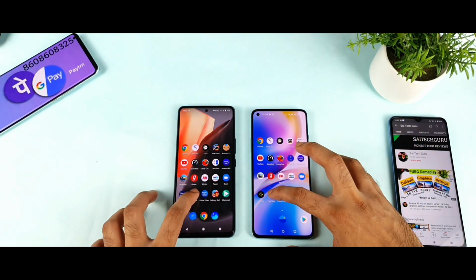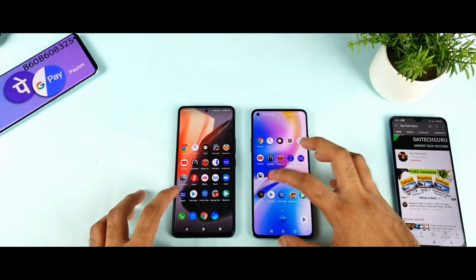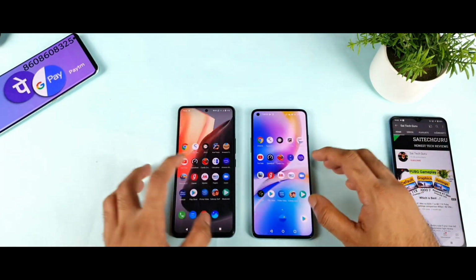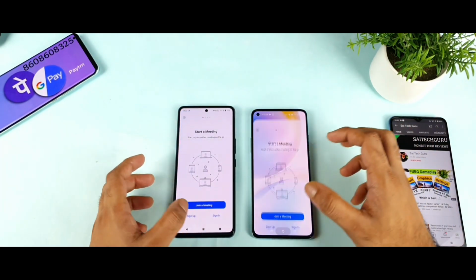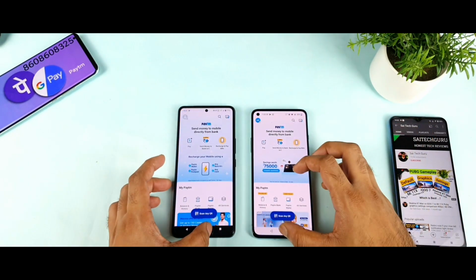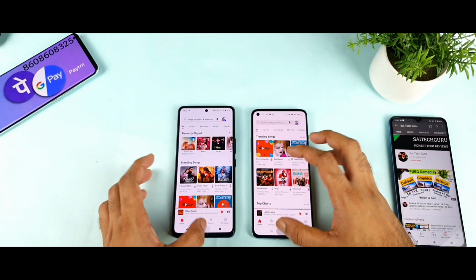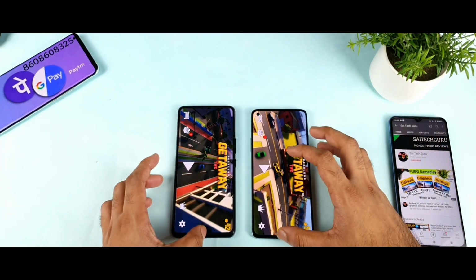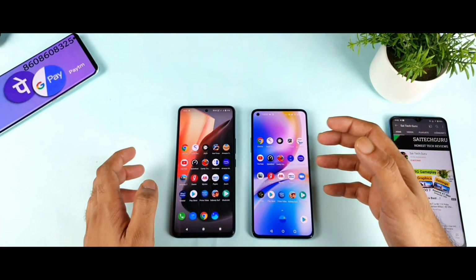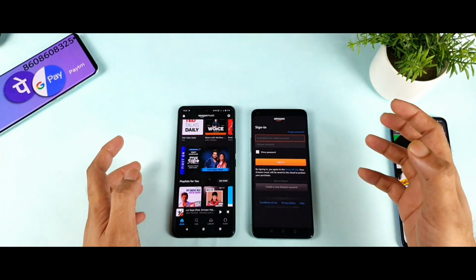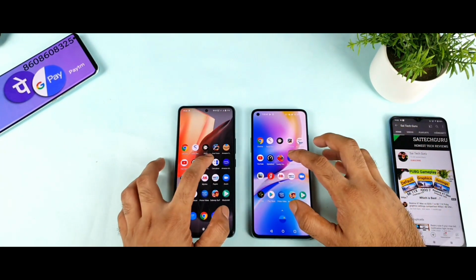And next is the Play Store. Perfect, not bad. Yes, same time. And the Zoom, yes. And the Paytm, Myntra. Wow, that's fantastic. Gaana. Wow. As you can see, friends, for the first time, it's been a very long time seeing some other phone beating that iQOO 7 device.